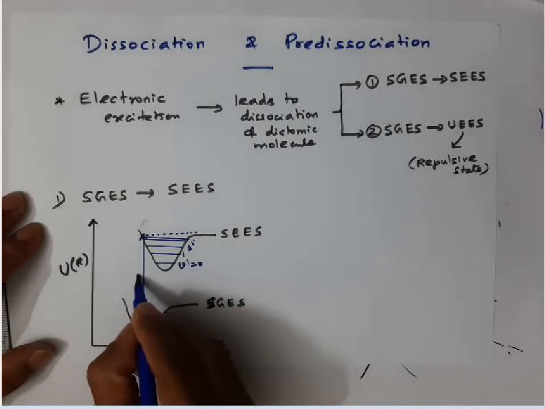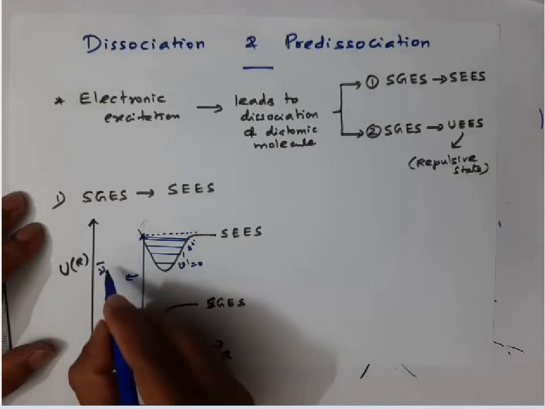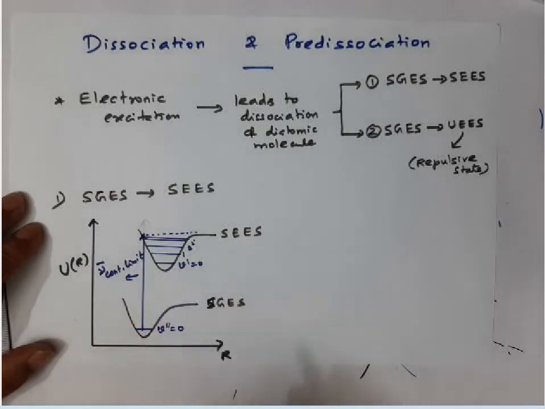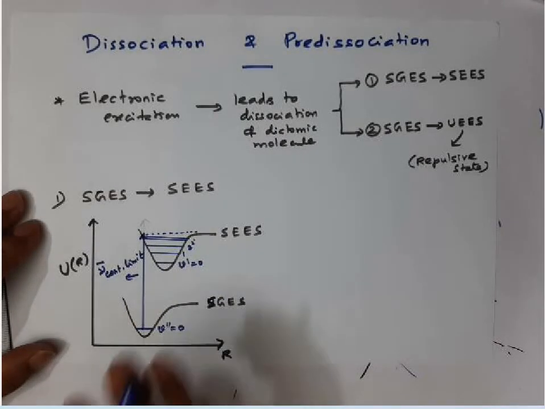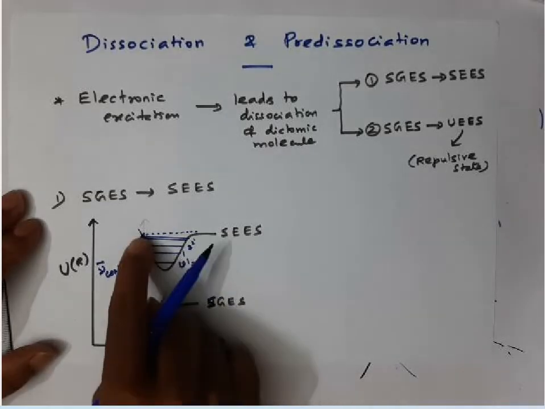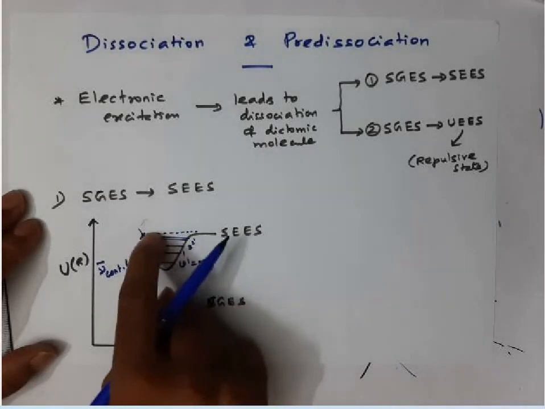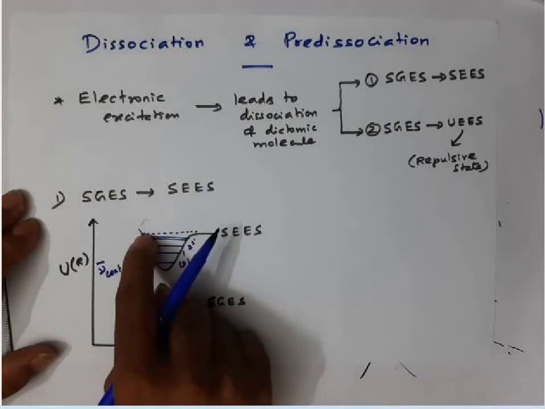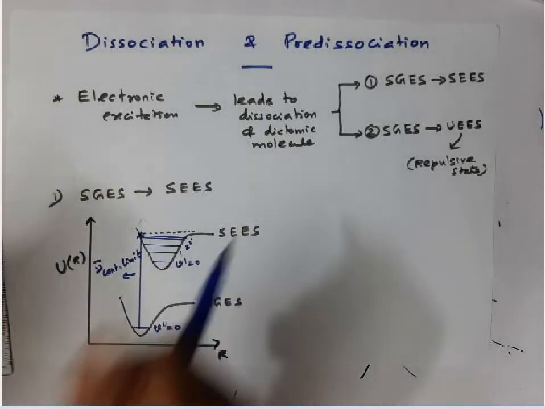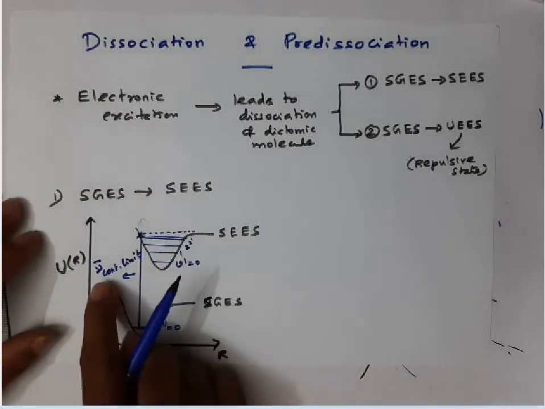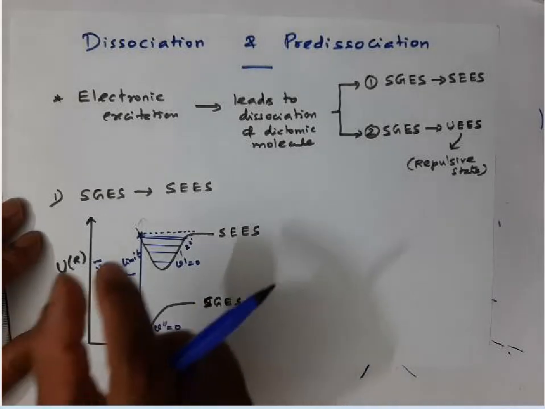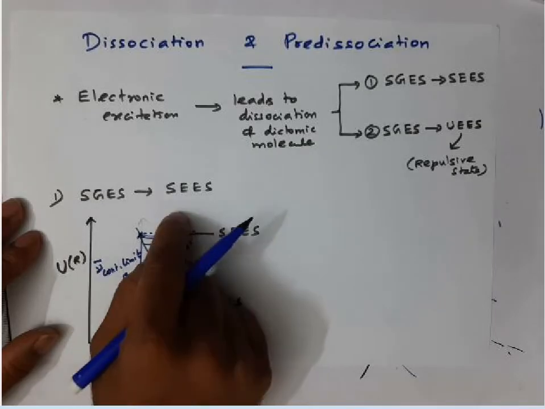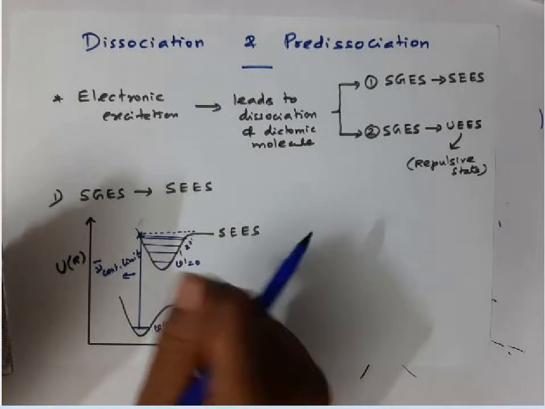The wave number corresponding to this transition is called nu bar continuum limit. Once the excitation goes to the highest vibrational state, the molecule will dissociate, and nu bar continuum limit is the minimum energy required for the molecule to undergo dissociation in the excited state.